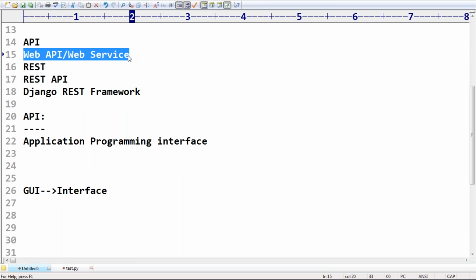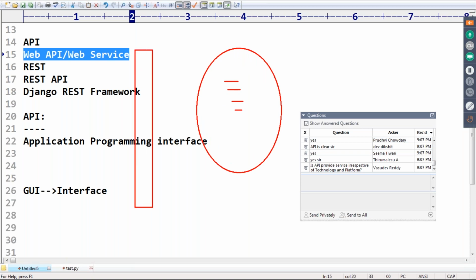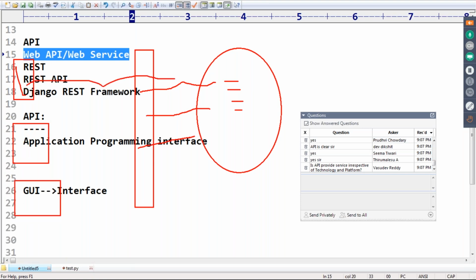Sir, I have one web application. Now I want to develop an API for this web application so that any person can access this application by using the HTTP protocol.